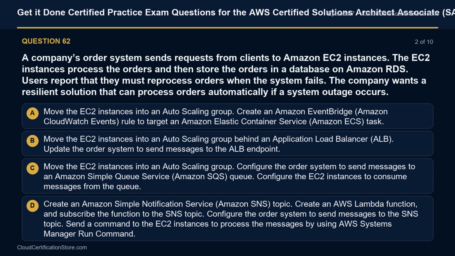Option D. Create an Amazon Simple Notification Service (Amazon SNS) topic. Create an AWS Lambda function and subscribe the function to the SNS topic. Configure the order system to send messages to the SNS topic. Send a command to the EC2 instances to process the messages by using AWS Systems Manager Run Command.